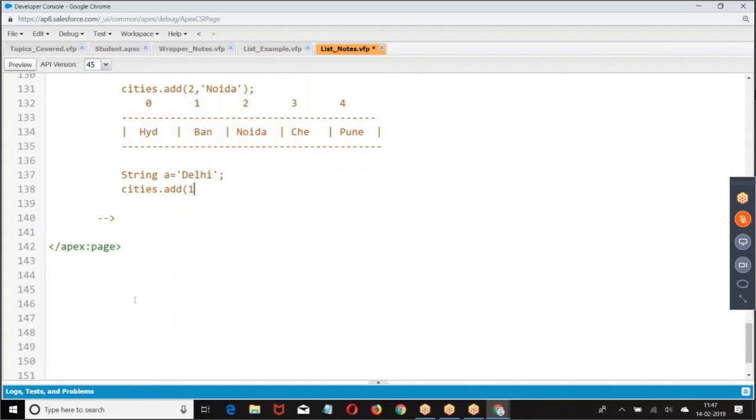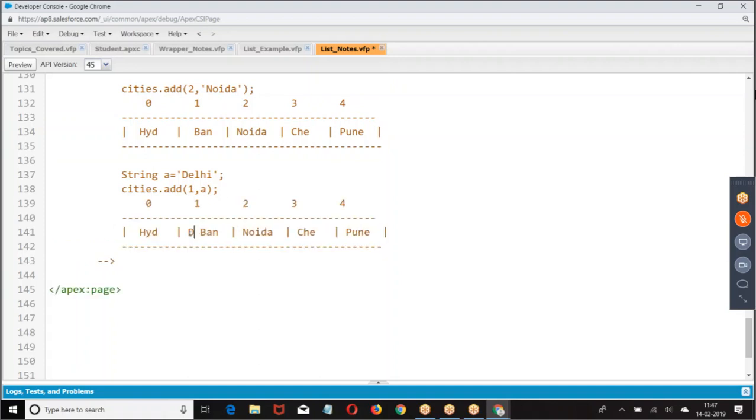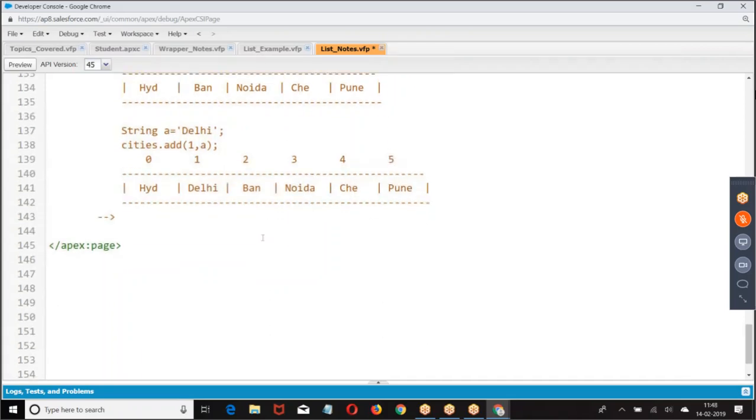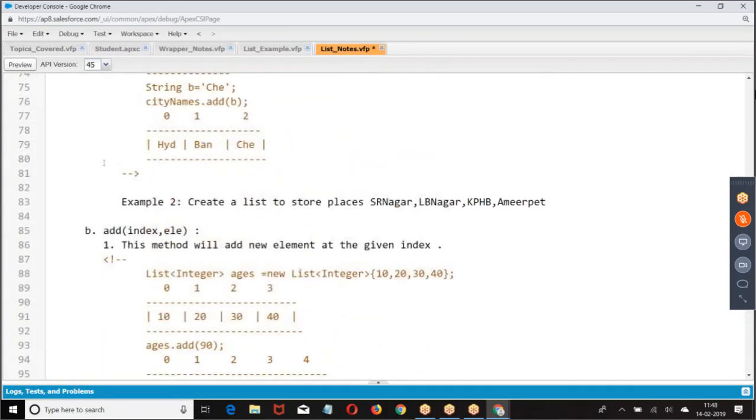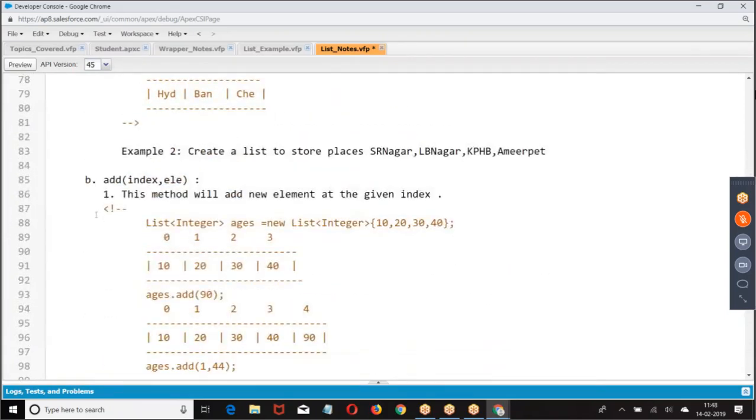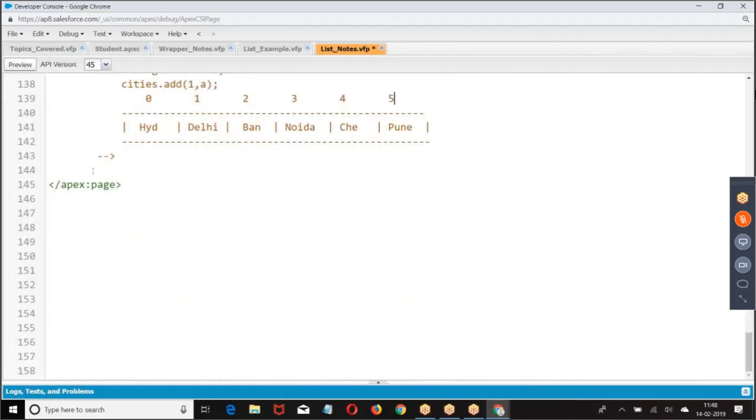This dot add 1 comma. Right. Let us look at the next method. Add index comma element. Now we are getting the next one.